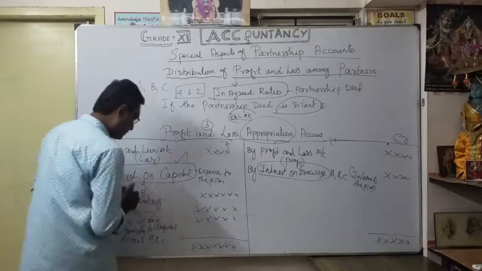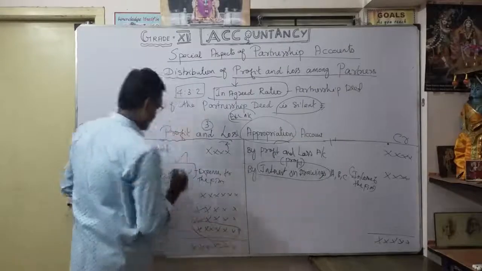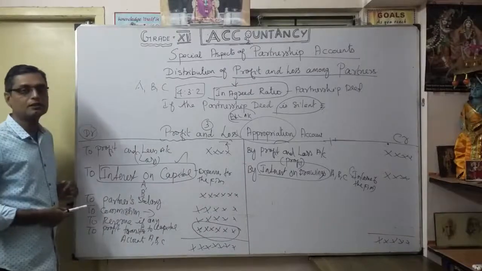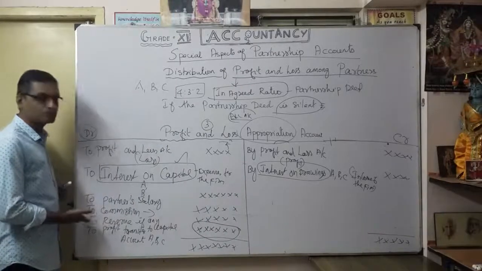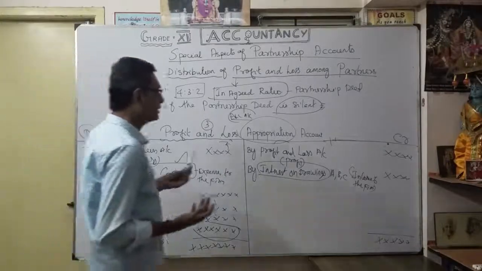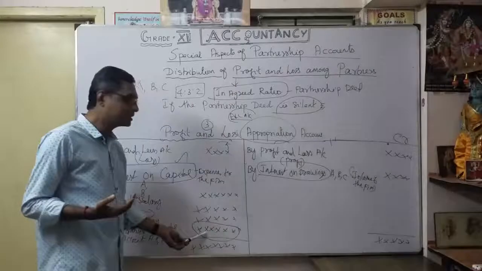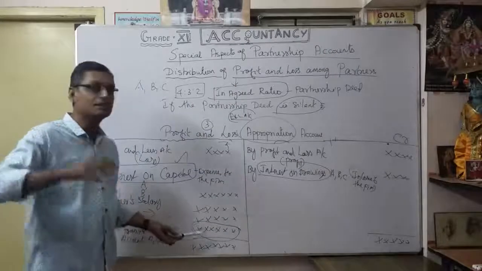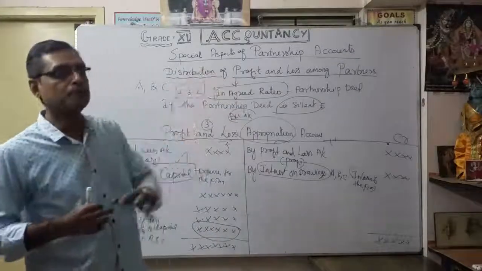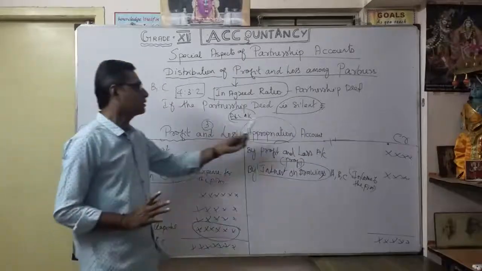Whatever profit is available, after allocation of interest on capital, thereafter any partner's salary, thereafter any commission has to be paid to the partner. Suppose any reserve classification, allocation of reserve in the form of general reserve or capital reserve. Thereafter, any interest on drawings, which is income of the firm. Accordingly, finally any balance available profit is transferred to the capital account. I will discuss the format of the capital account, by profit and loss appropriation account. You understood now? These were the very important formats about the profit and loss appropriation account.